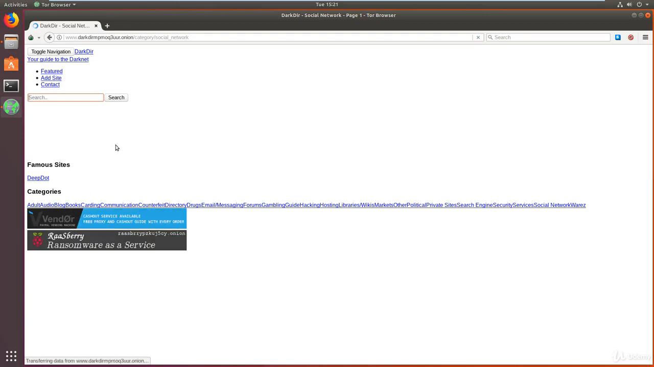It's going to load it for us. So just give it a few seconds. Again, don't worry if it takes a while. Most of the sites on the deep web or the darknet usually take a while. All right, so just give it a few seconds.